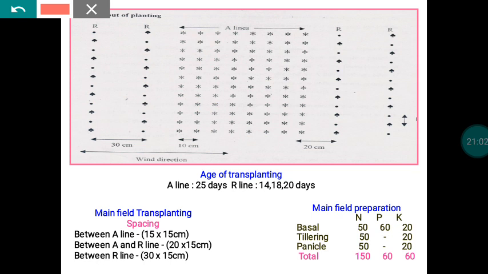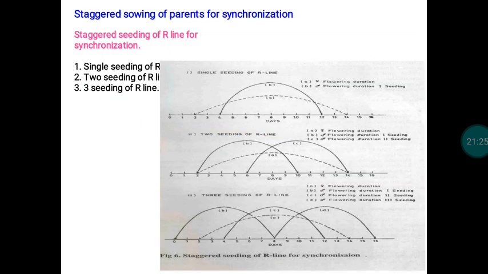Say for example, this is the R line. So here you decided to plant 3 seedlings per hill. Per hill we are going to place 3 seedlings, all of 3 different ages. What it means to place 3 seedlings of 3 different ages, I can show you in the next one, so there you will get clear information. Here you can see.